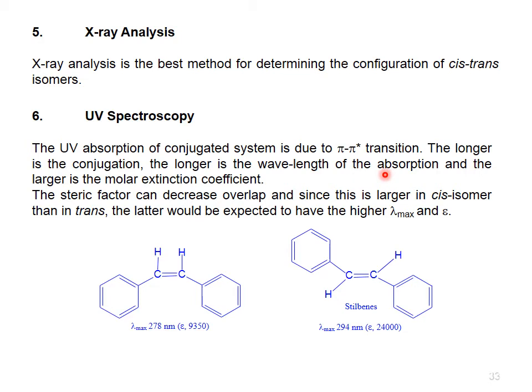These are two examples. These are stilbenes. This is trans stilbene, this is cis stilbene. Here lambda max is 278, here lambda max is 294. From the value of lambda max, it can be easily distinguished between the two possible configurations. The one with the lower lambda max value is cis, while the one with the greater value is the trans isomer.